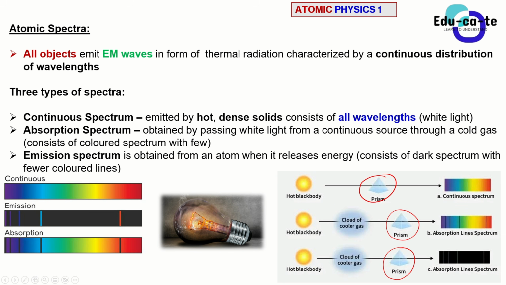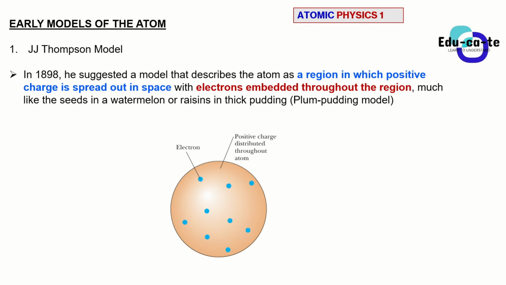So they wanted to deduce a scientific theory to explain why light behaved in this particular way when it was passed through a prism. First of all, we are going to look at J.J. Thomson's model of the atom. But prior to that, we have Dalton's model. Dalton was one of the earliest scientists to suggest the existence of an atom.